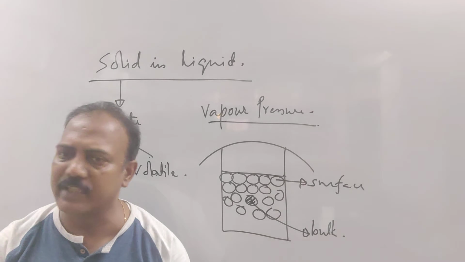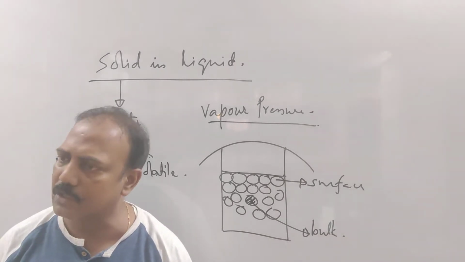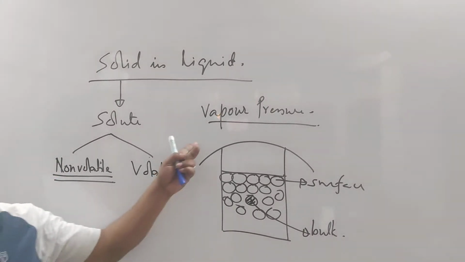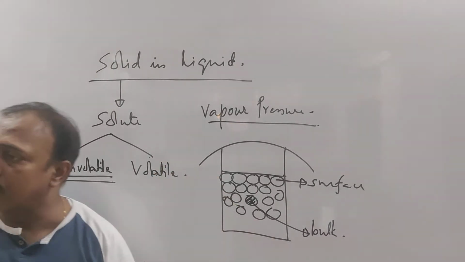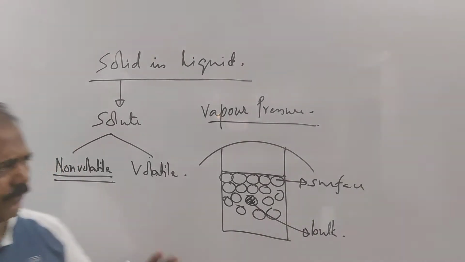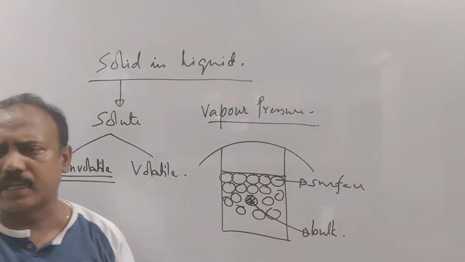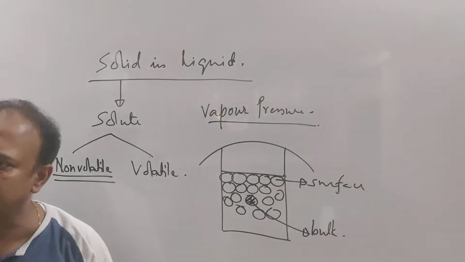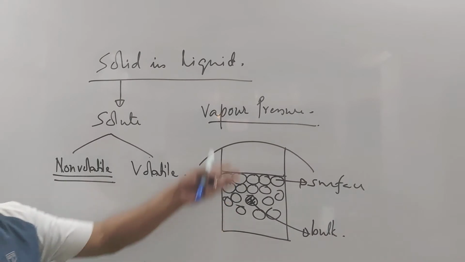So there is some difference in energy between the surface molecules and the molecules present in the bulk, and that is why they are showing different properties. Clear? Okay, fine. We had studied some of these properties, surface tension, viscosity, etc. That is a different issue. But here we are going to learn about vapor pressure.